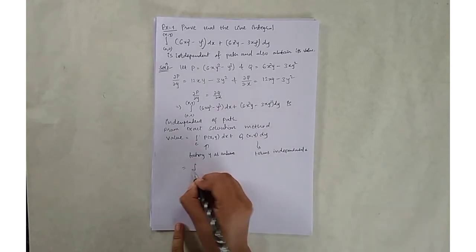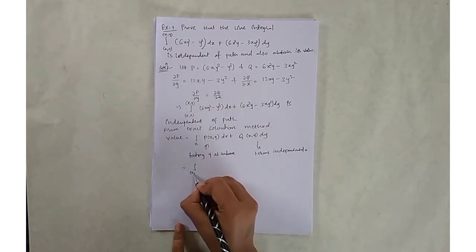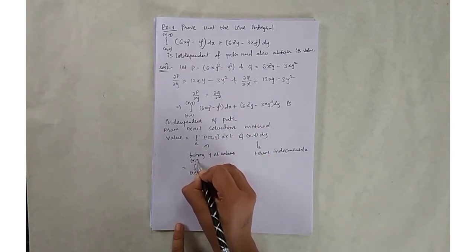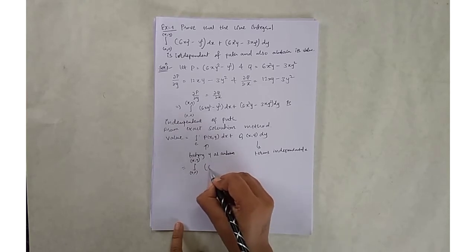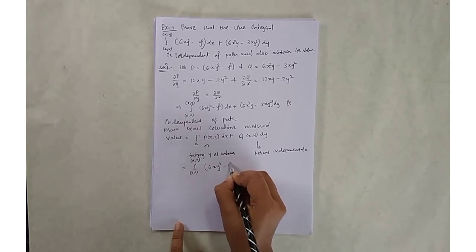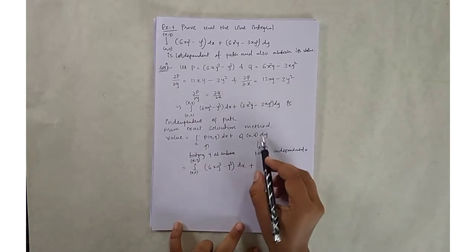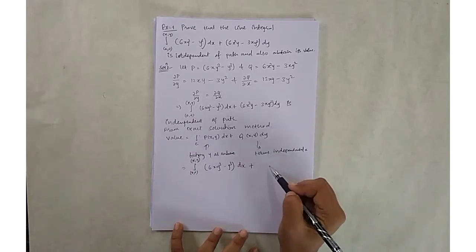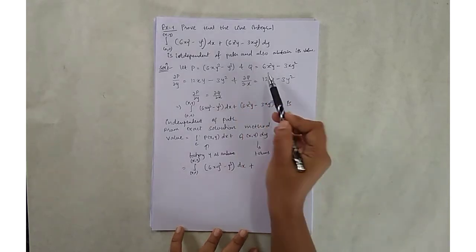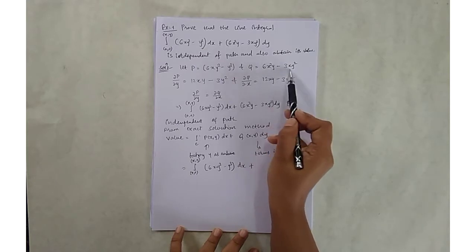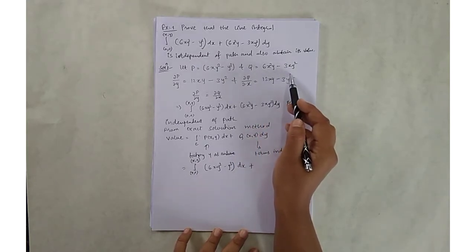So it is equal to the curve passing through the two points (0, 0) and (x, y): 6xy squared minus y cubed dx plus, for q, the term which is independent of x. In my q there is no term independent of x.